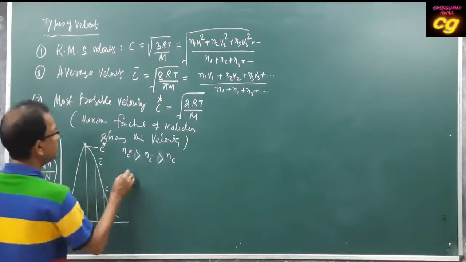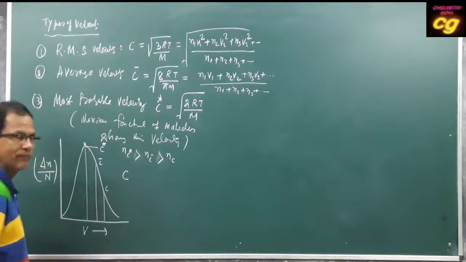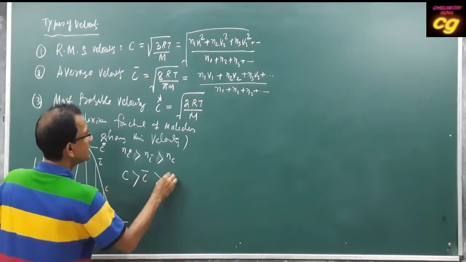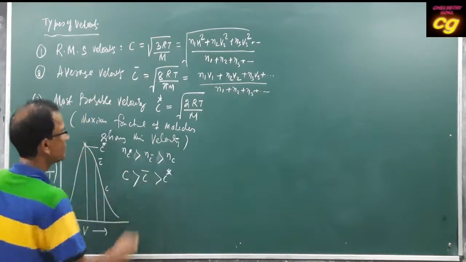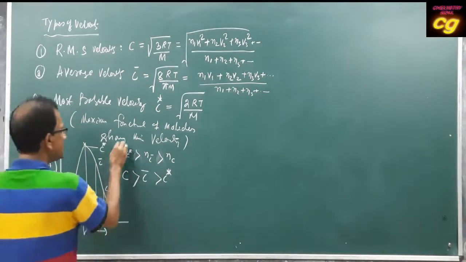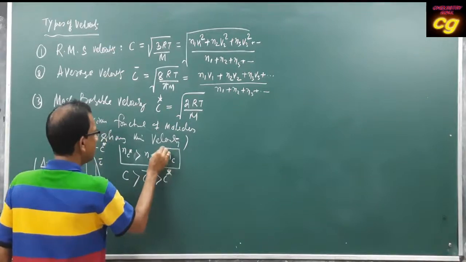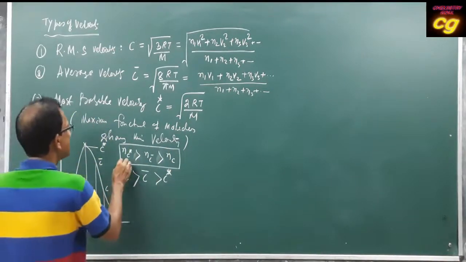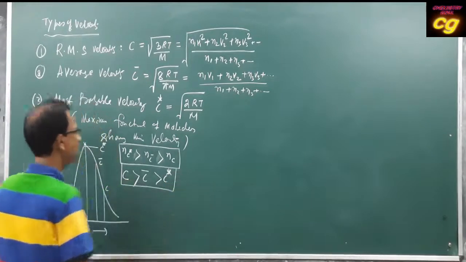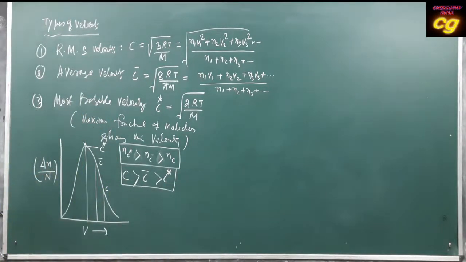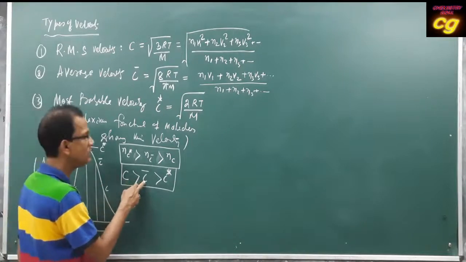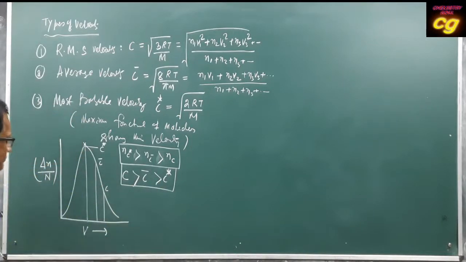C is more. C is greater than C bar, greater than C star. This is very important. One relation indicates the number of particles showing different velocities, and the other indicates the velocity relation between root mean square velocity, average velocity and most probable velocity.